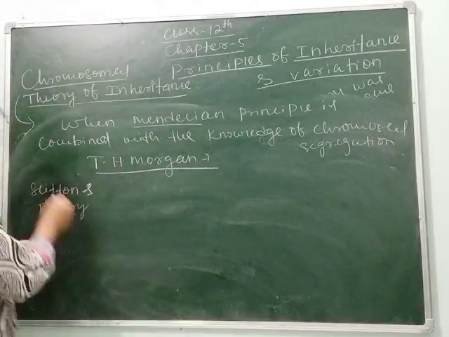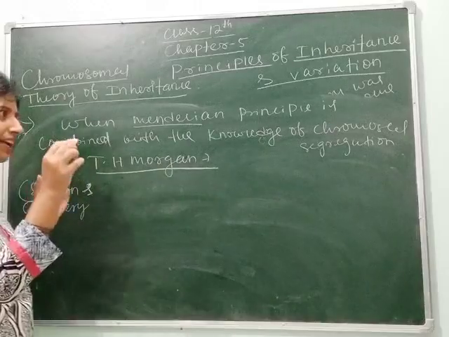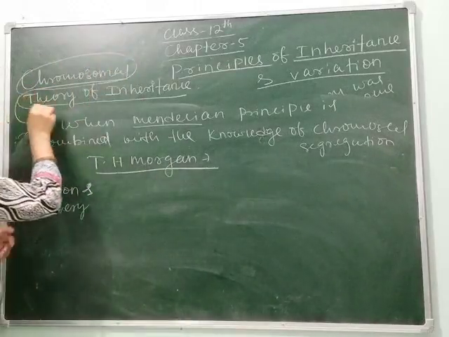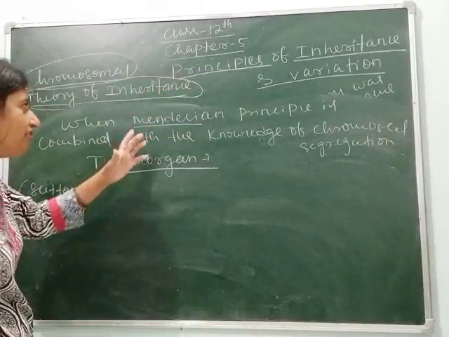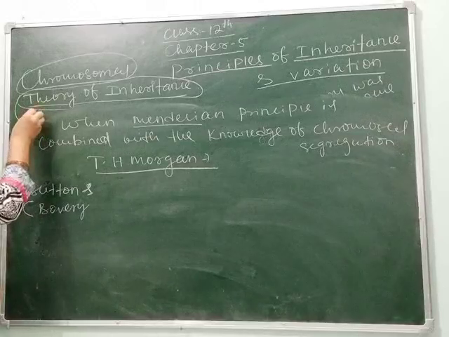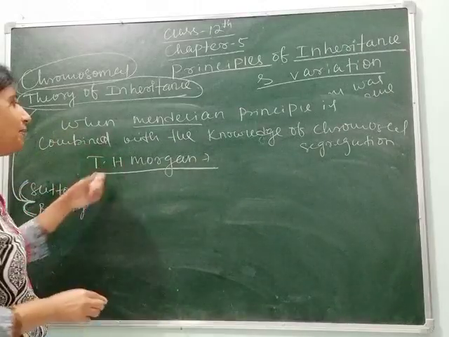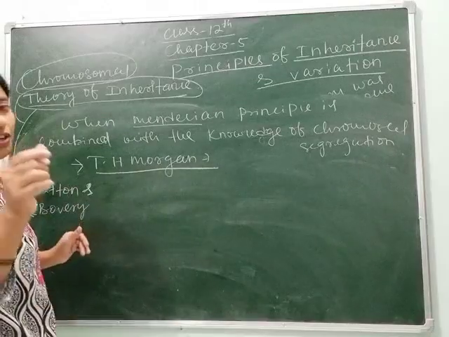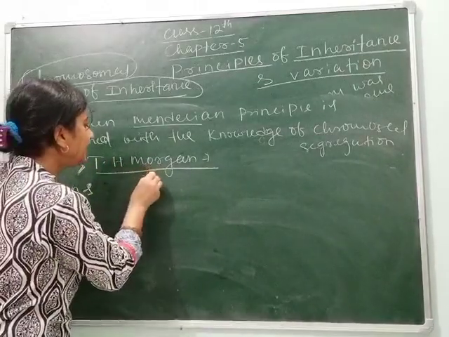So if I tell you in detail, the chromosomal theory of inheritance is not given by a single scientist; many scientists are involved in this. The main idea is given by Sutton and Boveri. Clear, students? But the experimental proof, like in the previous topic I have told you, is given by T.H. Morgan.